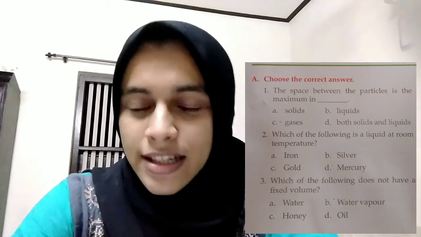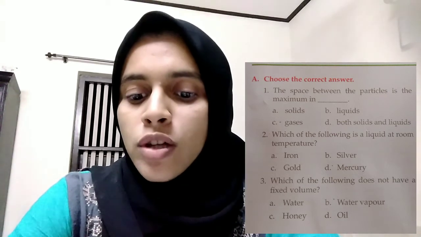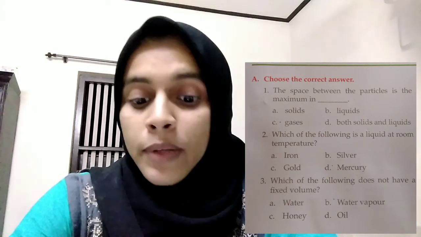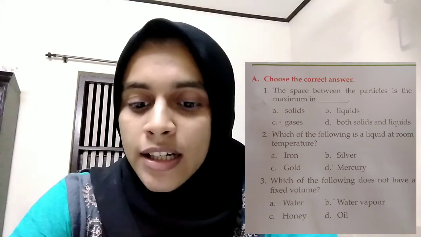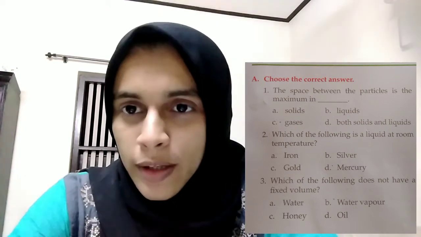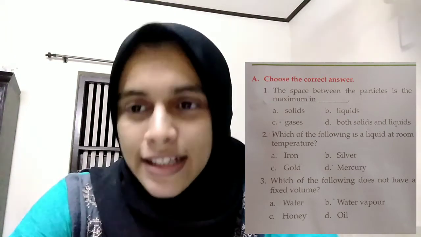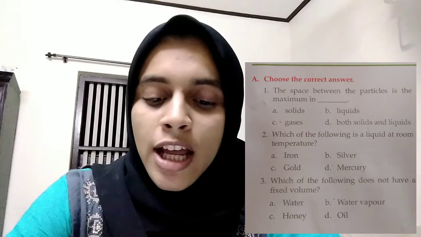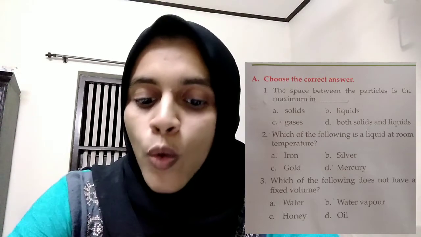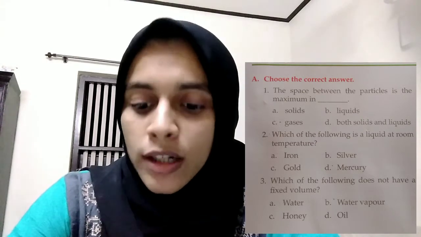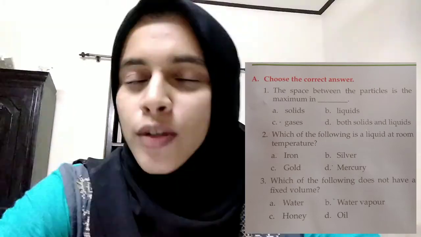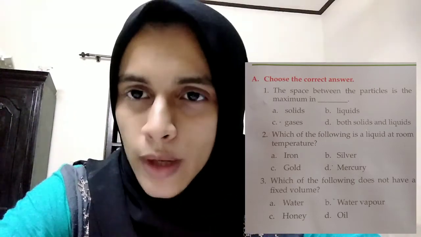In gases. Number 2, which of the following is a liquid at room temperature? Iron, silver, gold and mercury. Mercury is the answer. Okay. Then, which of the following does not have a fixed volume? Water, water vapor, honey and oil. So the answer is water vapor.